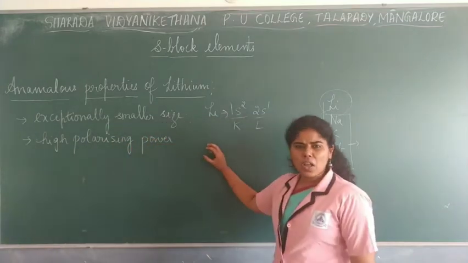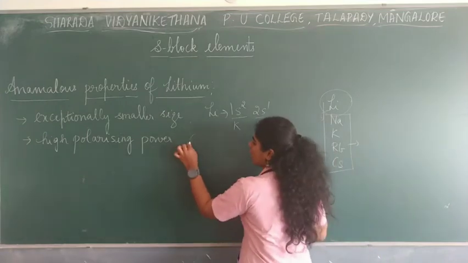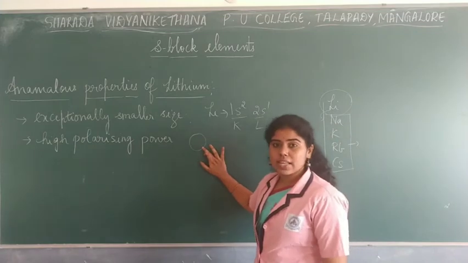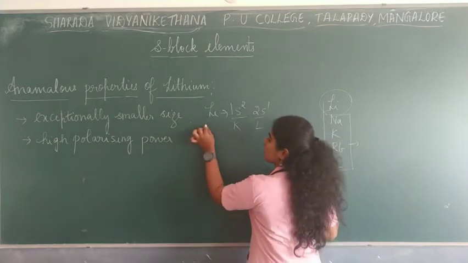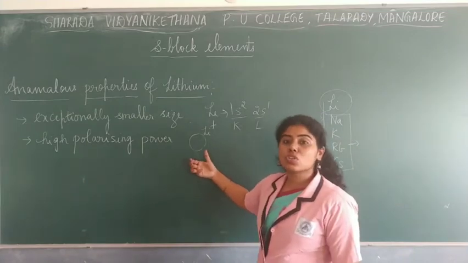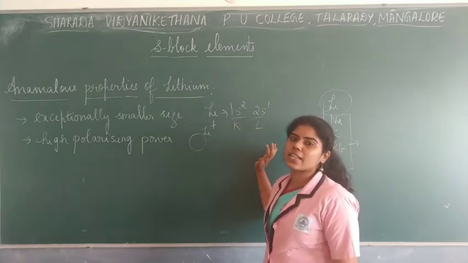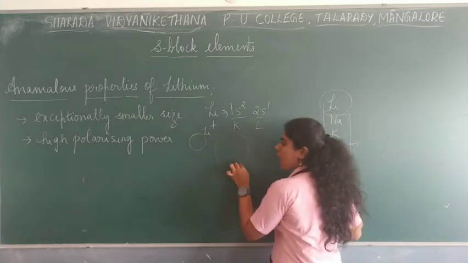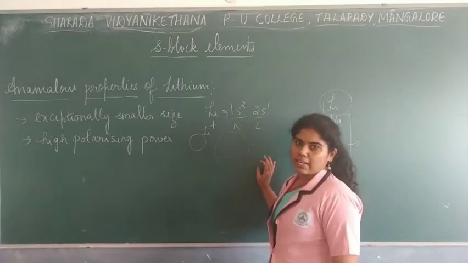So the lithium ion has a very small size. Because of the smaller size, this particular cation, imagine this as the lithium cation, can distort another, greater size anion, right? An anion will always be larger in size when compared to a cation.